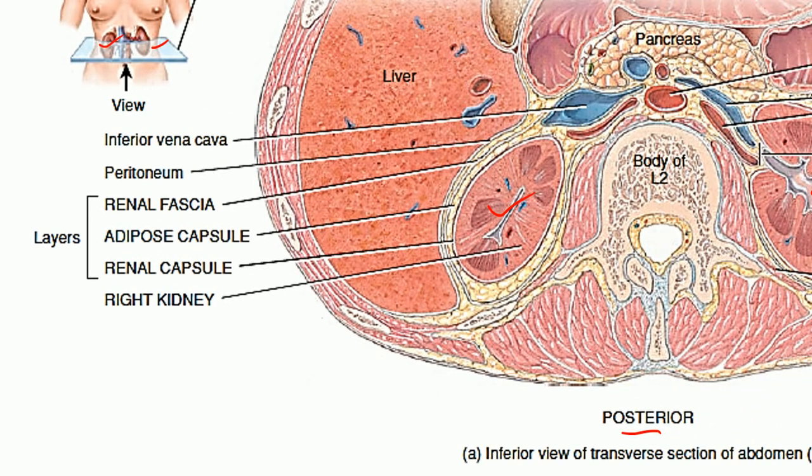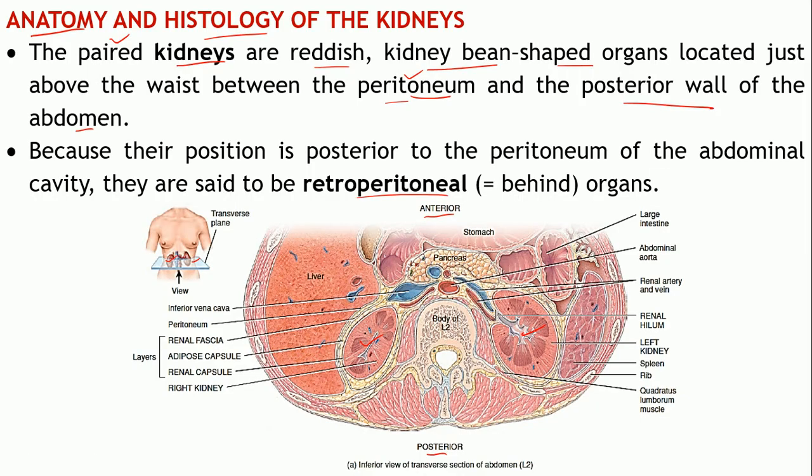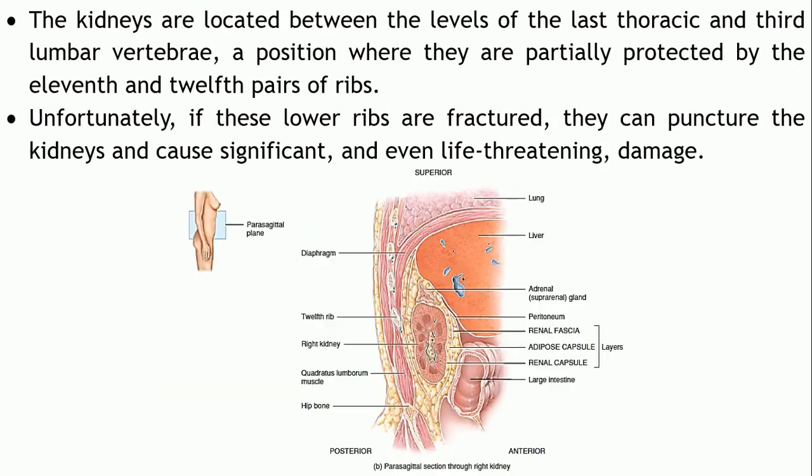Let us have a closer look at it. So that is your peritoneum, right? But as you can see, this peritoneum is missing in the posterior aspects. So the kidney is directly attached to the posterior wall. There is no peritoneum covering it from the posterior aspects. That's why this particular organ is known as the retroperitoneal organ, something lying behind the peritoneum.